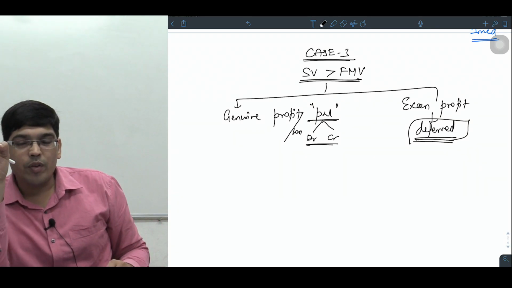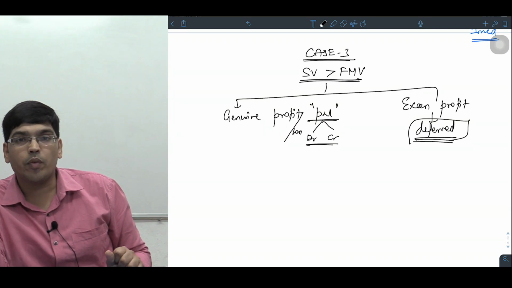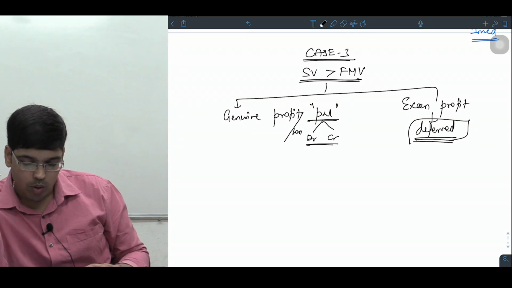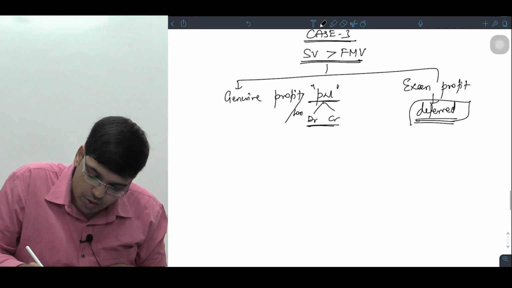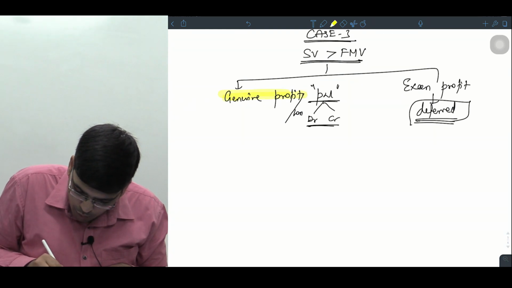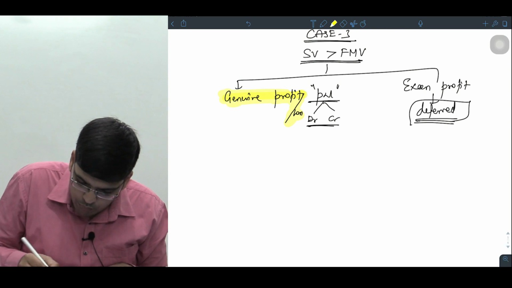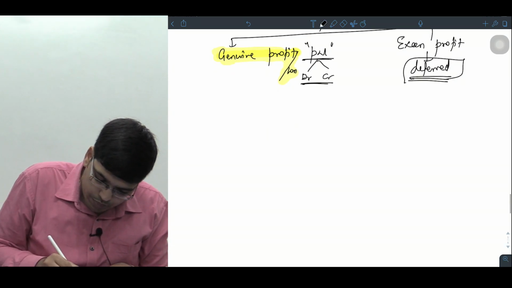Whatever genuine profit or genuine loss there is, you can take to the P&L account, debit or credit. But whatever excess profit you have made should be deferred. Here the word is genuine profit or loss. Whatever genuine profit or loss is there, you can transfer it to the P&L account. Example, sir? I'll explain.